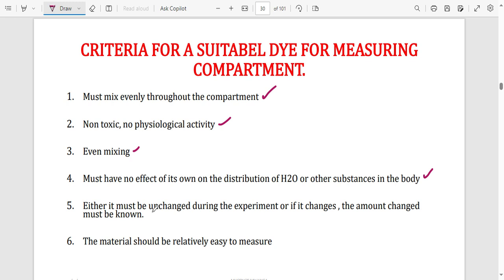Okay, and it should also be unchanged during the experiment. If I injected 20 mils, it should be the same 20 mils when I come to measure the concentration. If there was any change, I need to measure how much was excreted or how much was removed. And then the material should be relatively easy to measure. I don't want to use something that is difficult.